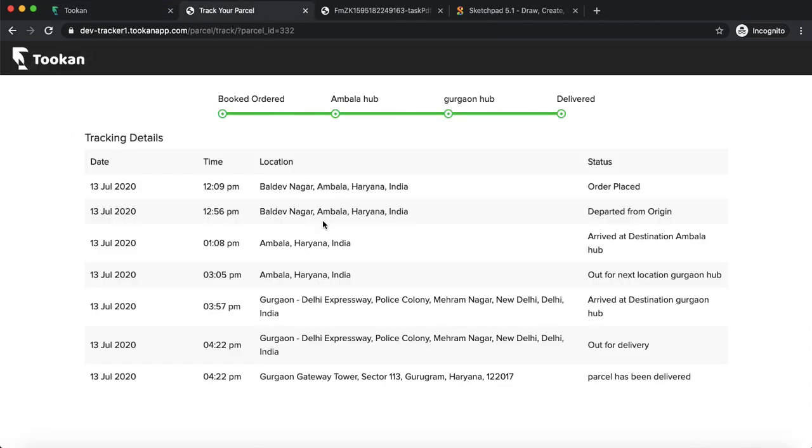similarly, you'll get a tracking link where this kind of information will be displayed to the customer. As you have seen with companies like Amazon or Flipkart or other e-commerce companies, they give updates like this. This shows where the order was picked, what hubs were involved, and what the final location is. You'll get an update on everything going on at the hubs and whatever stops that order goes through. You'll get the date, time, location, and the status of that particular order time by time. This is the view which the customer gets, and they can track their order, right?